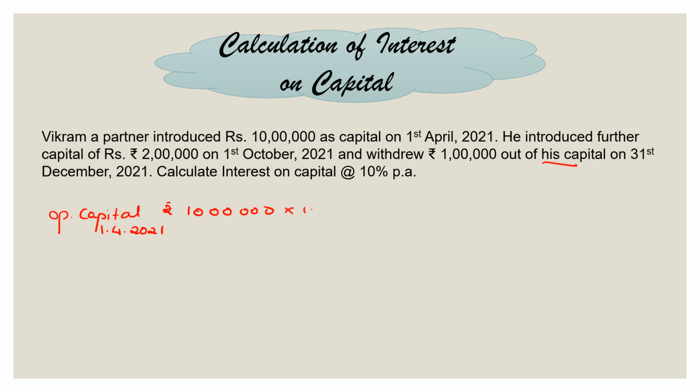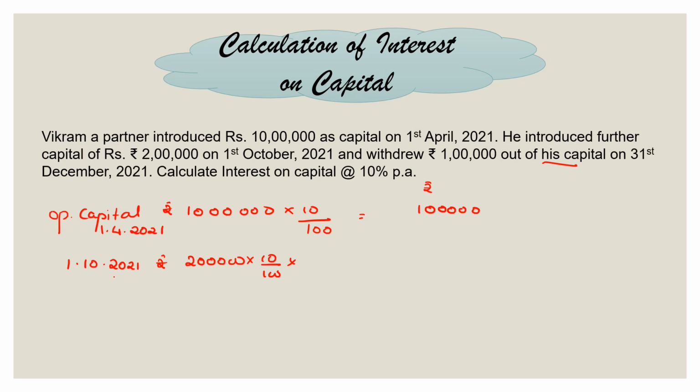Now, this at the rate of 10% per annum for the full year, he would be entitled to rupees 1 lakh as interest on capital. Thereafter, he further introduced capital of 2 lakh on 1st October. So on 1st October 2021, he has brought in 2 lakh. So on that 10%. This particular capital that he brought in was there in the business from 1st October 2021 till the end of the year, which is 31st March 2022.